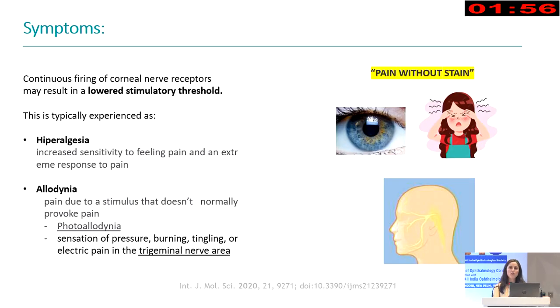And what they will feel. This continuous firing of corneal nerve receptors may result in a lower stimulatory threshold. So these patients will experience hyperalgesia and also allodynia, especially photophobia. And also they will tell you about a sensation of pressure, burning, tingling, and electric pain sometimes in the trigeminal nerve area.